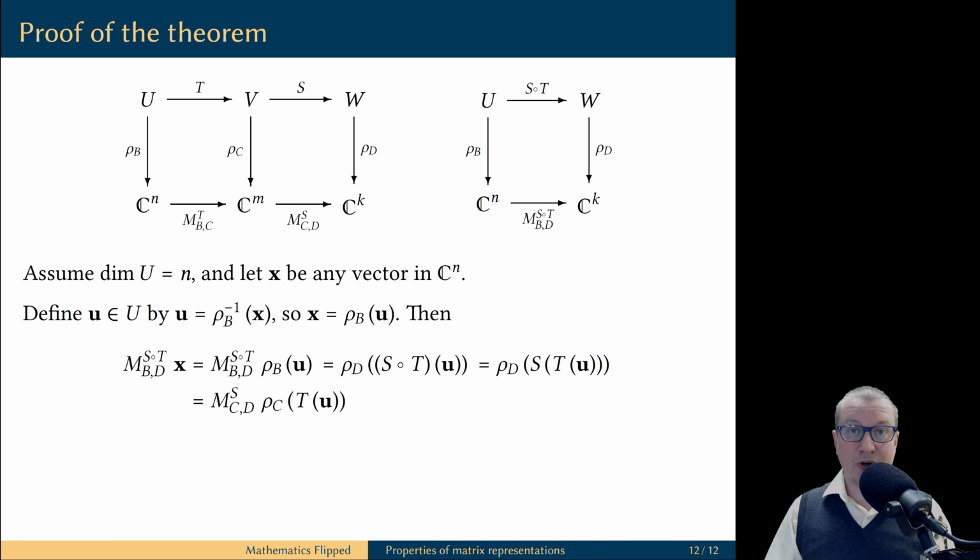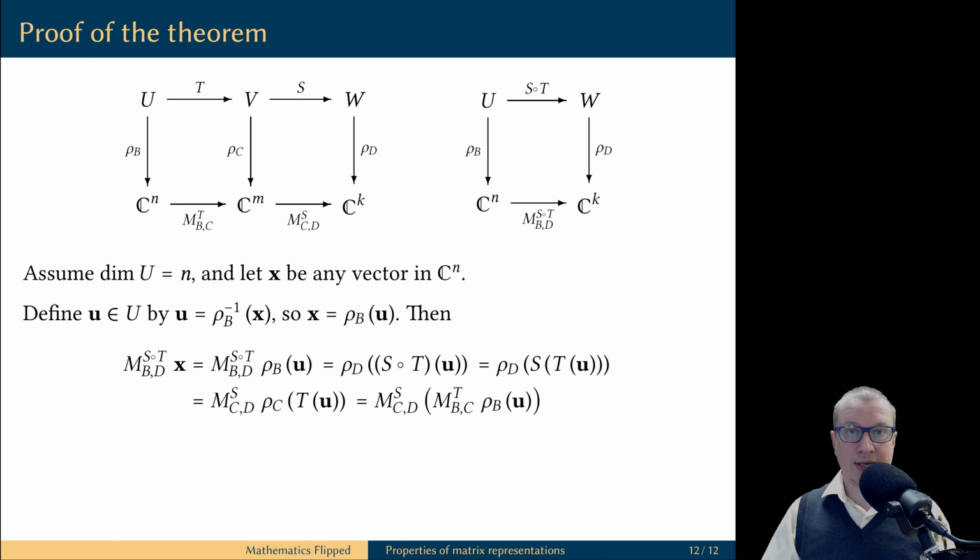And now we are going to use the fundamental theorem of matrix representation for the linear transformation S. We treat the vector T of U as an input of the linear transformation S. This is some vector in the vector space V. And to see what I have done here, pay attention to the diagram on the left, the right square of this diagram. Next step is to apply the fundamental theorem of matrix representation to the linear transformation T.